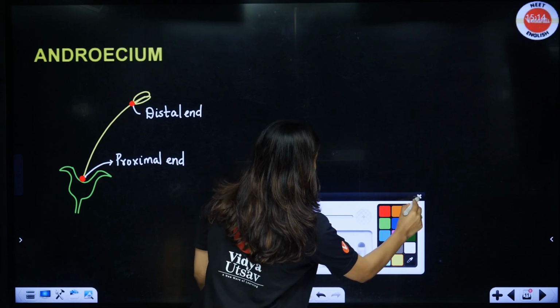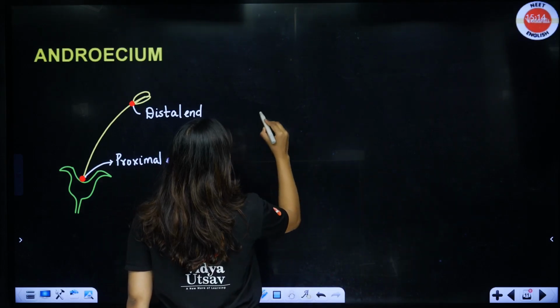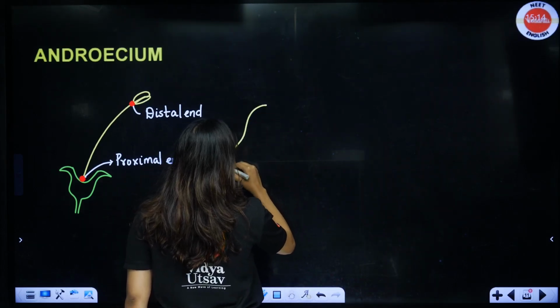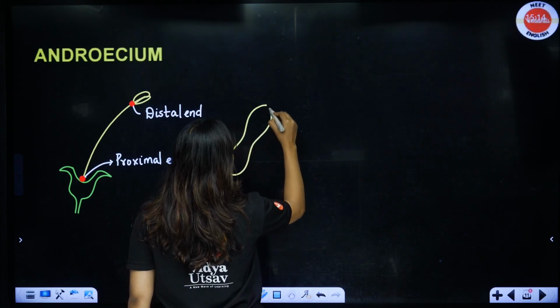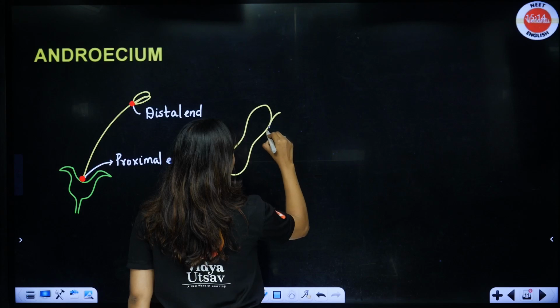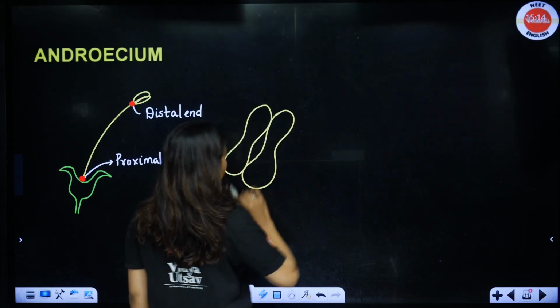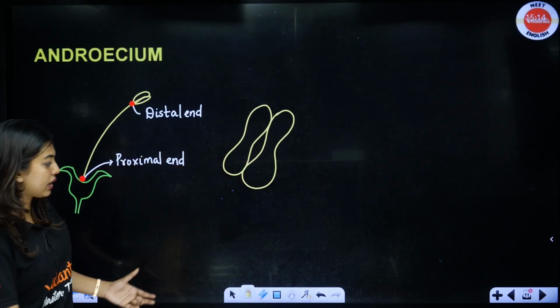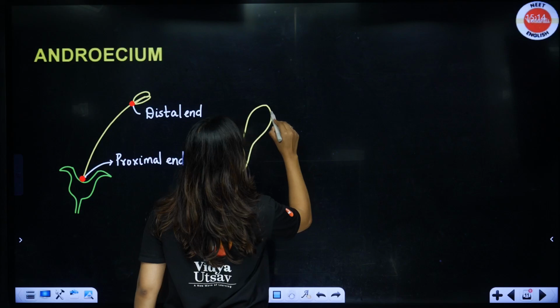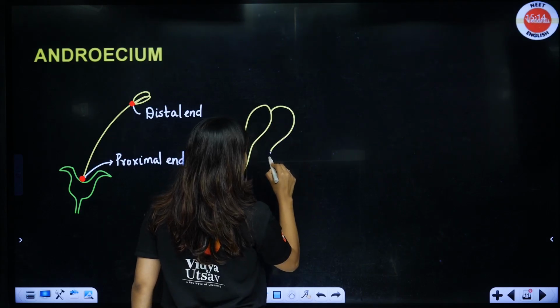Now students, if I take only the anther, a big portion of the anther, and magnify it to show all of you, this is how your anther is going to look, a bilobed anther. Instead of this we can also draw like this.